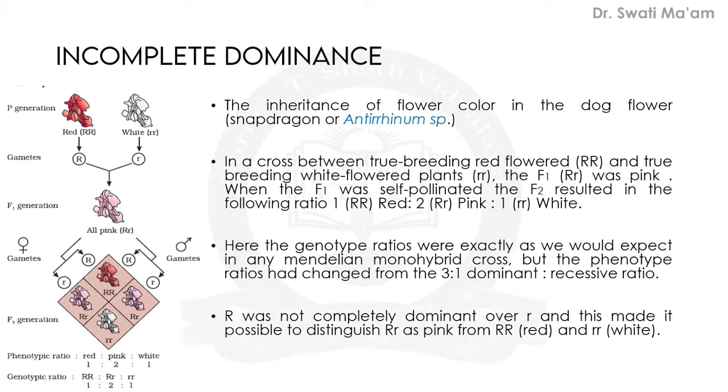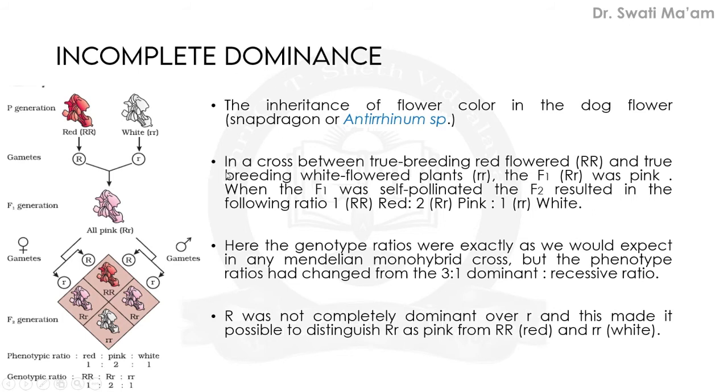So the F1 offspring did not resemble either this parent or that parent. The flower color was neither red nor white, but an in-between color was expressed. So this type of dominance is not perfectly dominant, but incomplete dominance is observed here. That's why the concept is known as incomplete dominance.